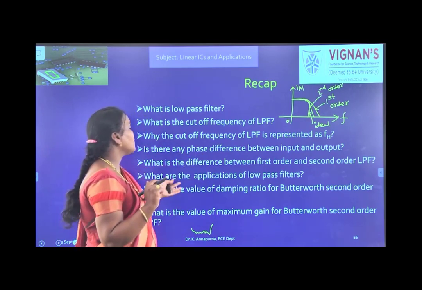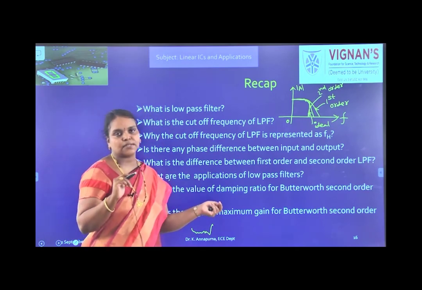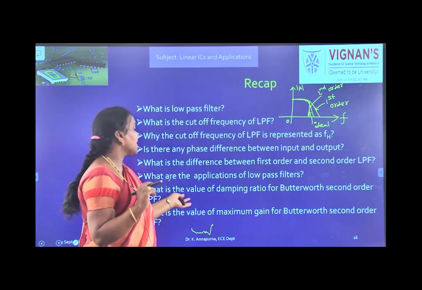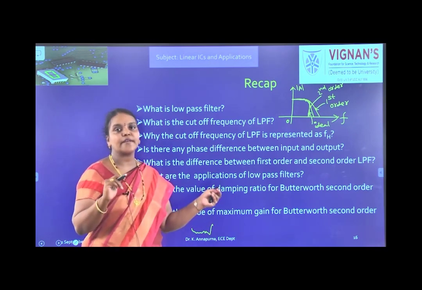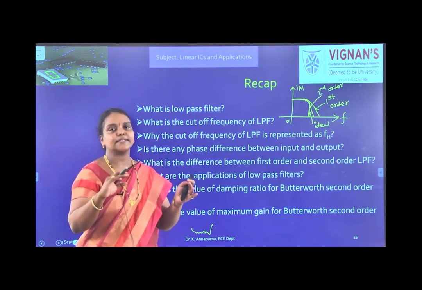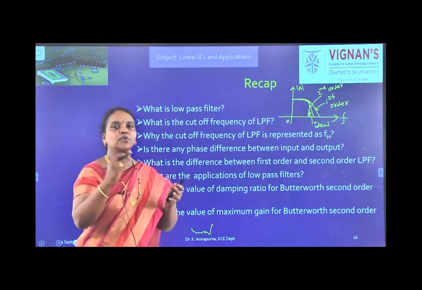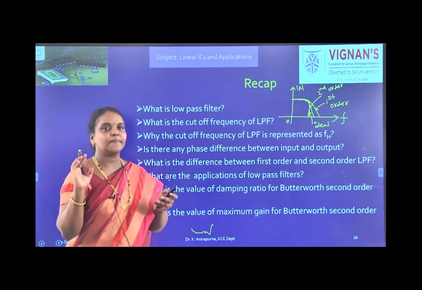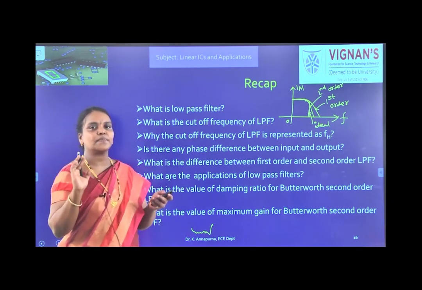What is the value of damping ratio for Butterworth second order low pass filter? It is 1.414. What is the maximum value of gain for Butterworth second order filter? It is 1.586, because there is a relation alpha is equal to 3 minus A or A is equal to 3 minus alpha, and alpha is 1.414 for Butterworth low pass filter or high pass filter. Second order filter it is 1.414.